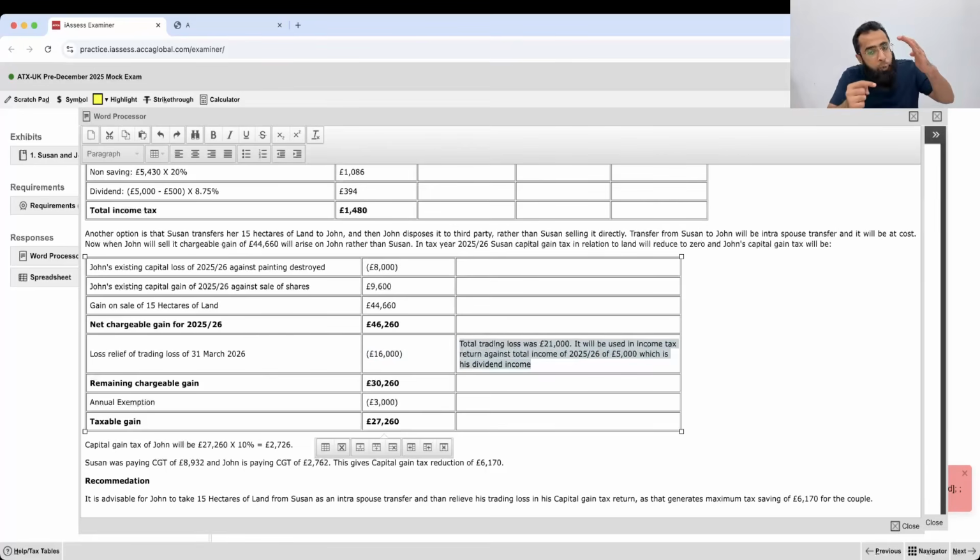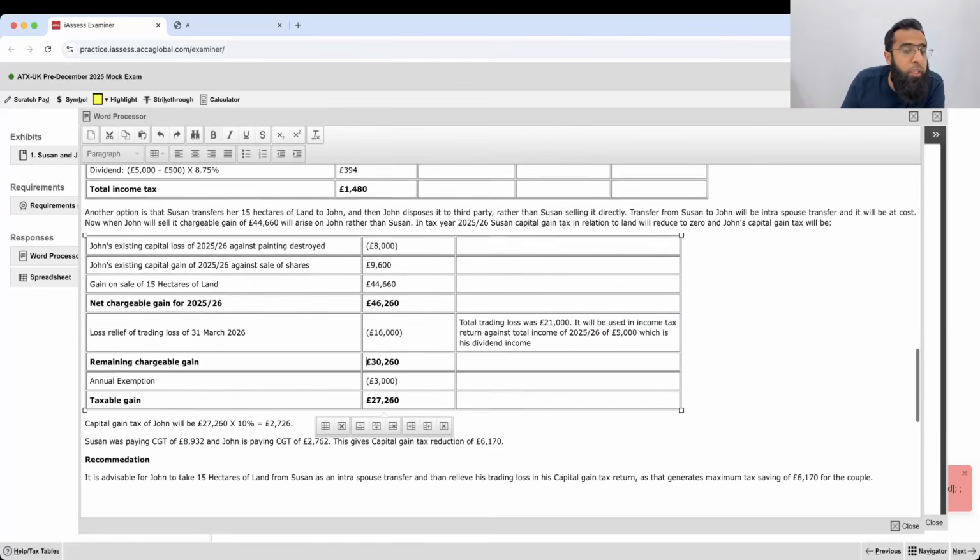In individual losses, you can't come to the CGT return directly. You first have to offset the total income. So total income of the year was 5,000, which was the dividend income. Obviously on this, we were not getting any saving because it was already exempted due to the personal allowance. But the remaining loss, 16,000, we offset here.